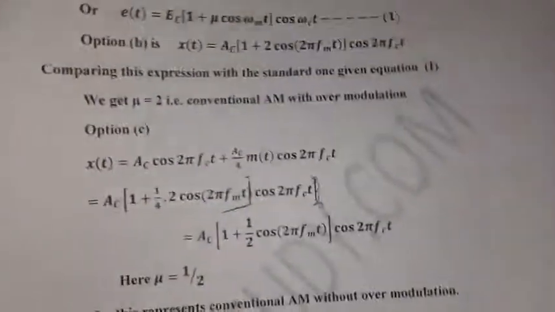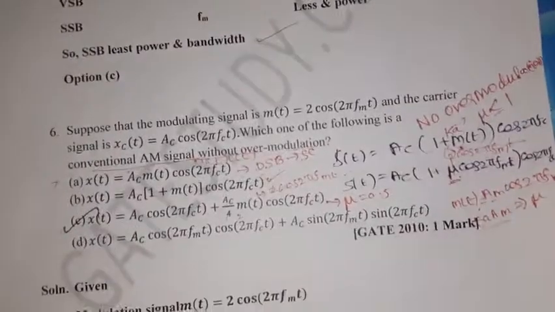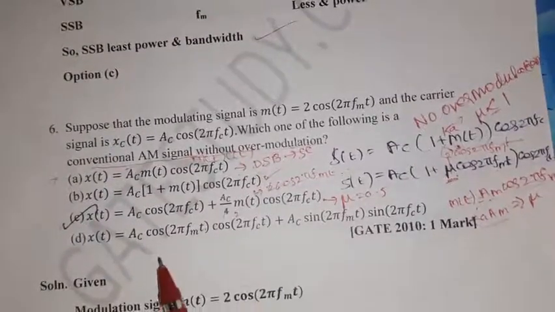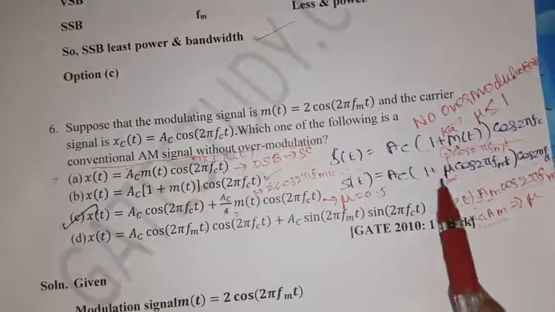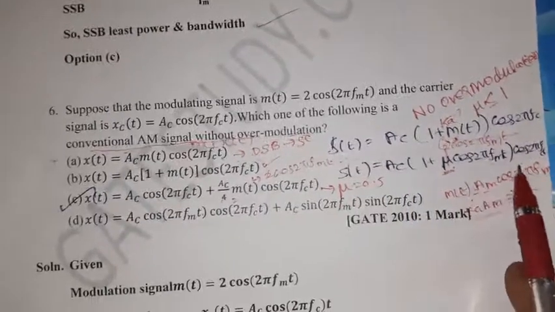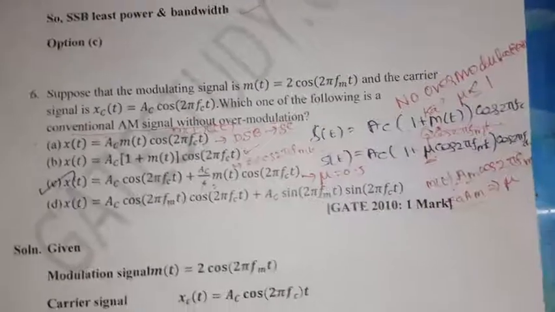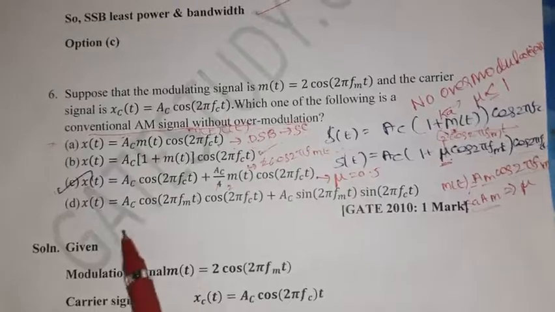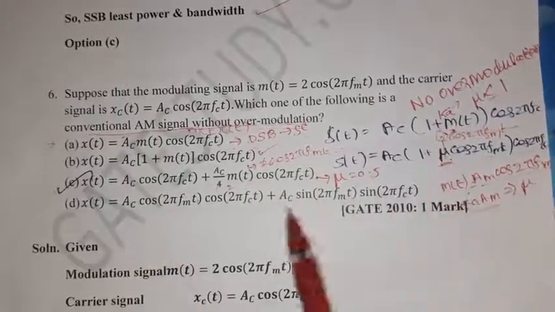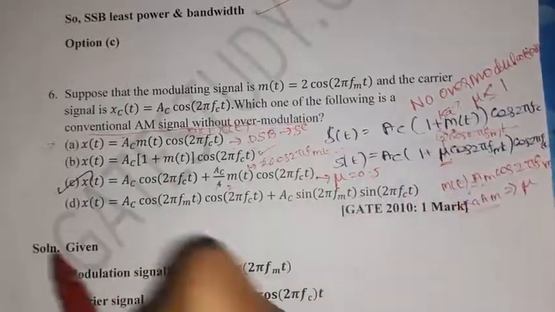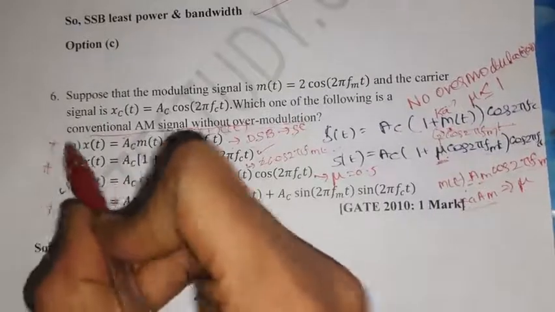Let's see option D. Option D is not a standard expression. It should be in the form of Ac into 1 plus mu cos 2 pi fmt into cos 2 pi fct. This is the standard form of conventional AM. By comparing with the standard form, this is not the standard expression. So option D is also wrong, and B is also wrong.